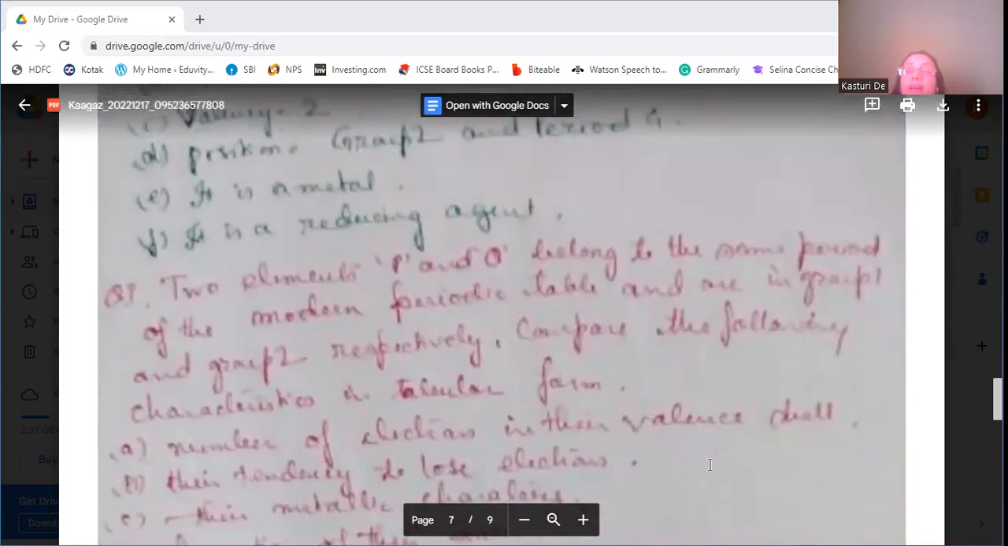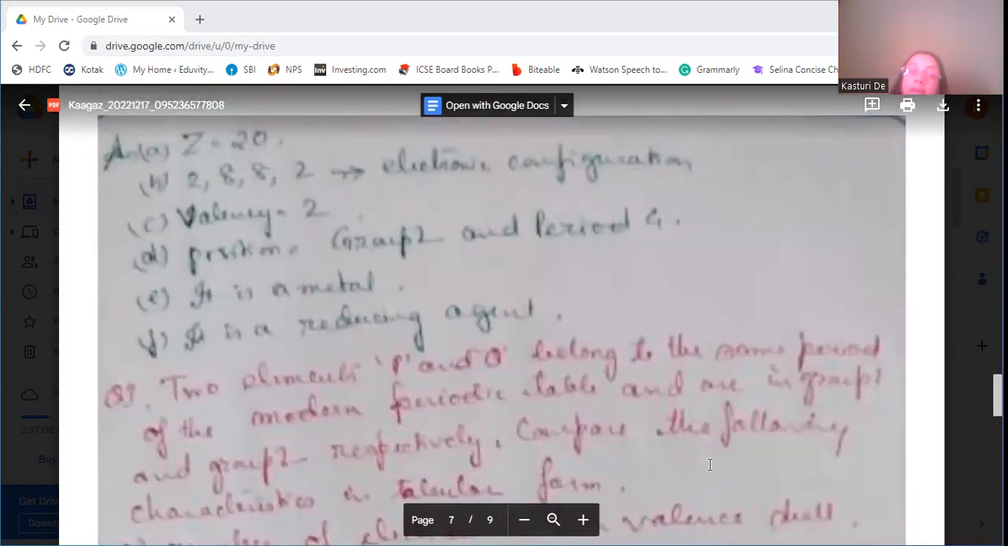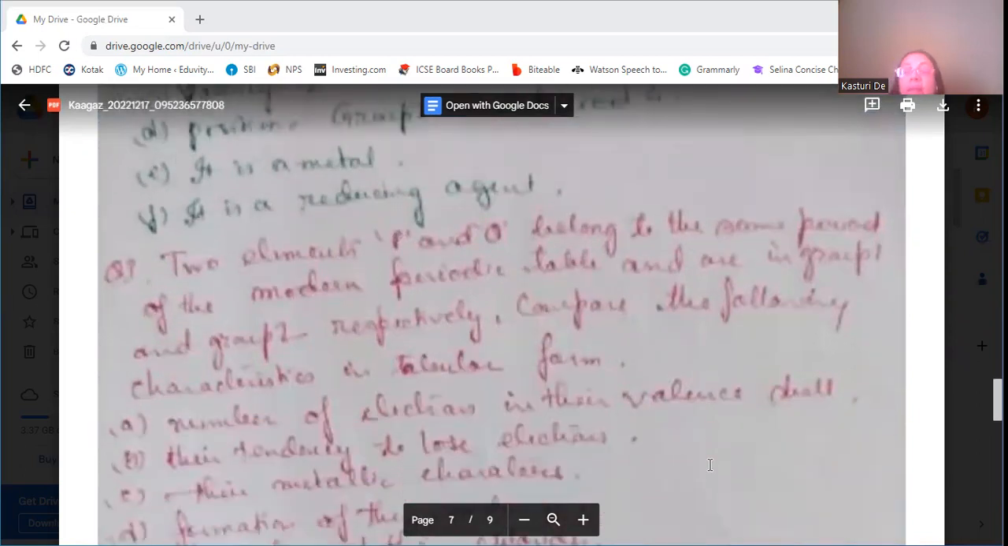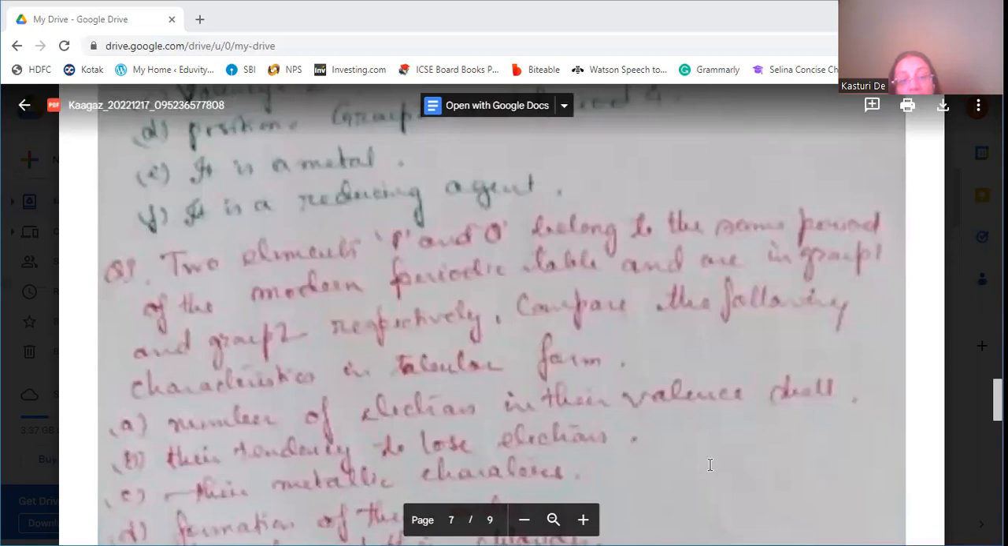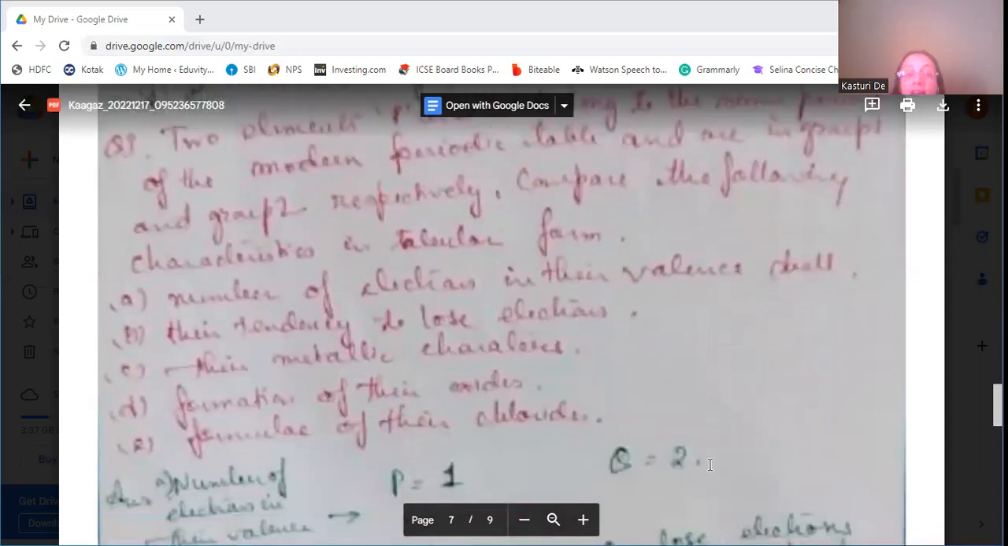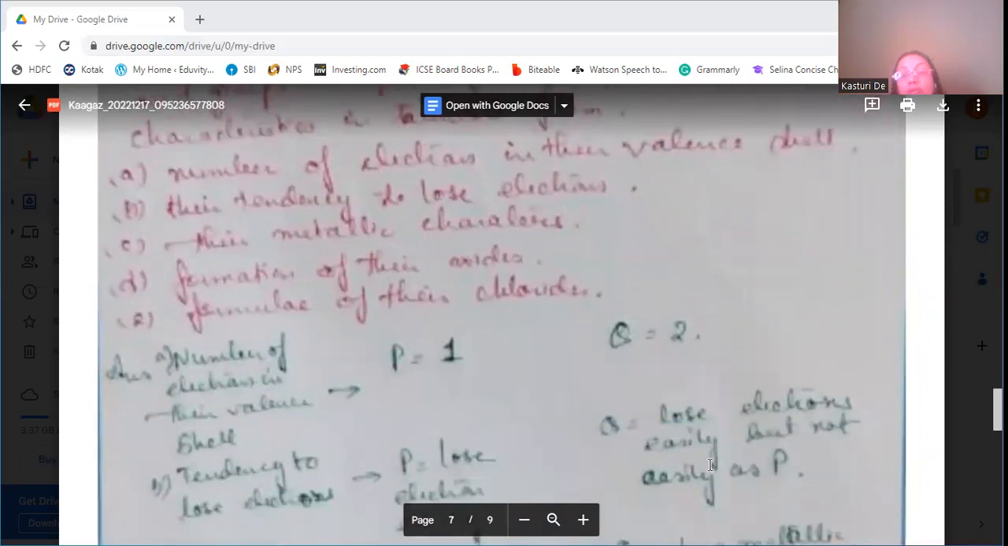Okay. Now, 2 elements P and Q belong to the same period of the modern periodic table and are in group 1 and group 2 respectively. P and Q, same period, but 2 different groups. Compare the following characteristics in tabular form: number of electrons in the valence shell, the tendency to lose electrons, their metallic characters, formation of their oxides, and formation of their chlorides. So number of electrons in the valence shell: for P, as it is in group 1, the valence electron will be 1. For Q, as it is in group 2, the valence electron will be 2.